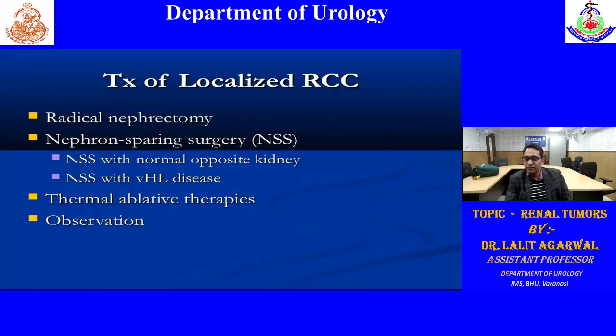Treatment mainly depends on whether it is localized, locally advanced, or metastatic. In localized RCC, there are four options: either we can do radical nephrectomy or nephron-sparing surgery, that is partial nephrectomy, thermal ablative therapy, that is RFA or cryoablation, and surveillance.